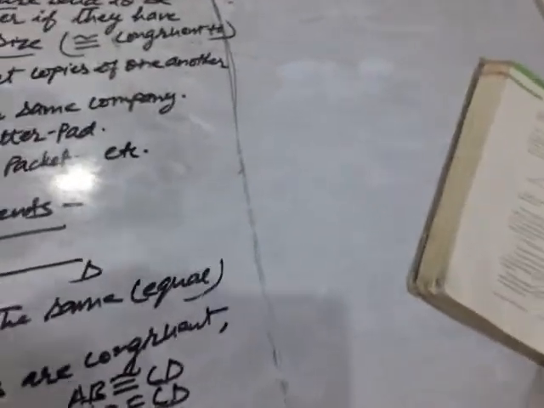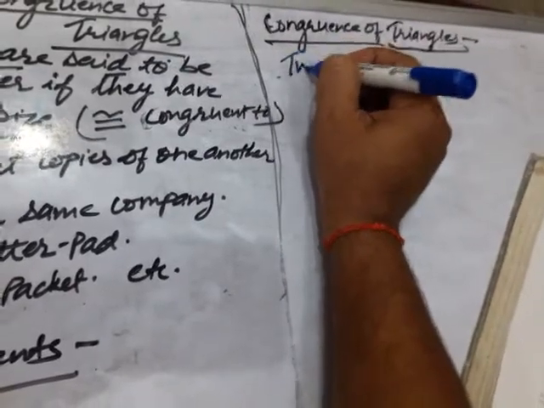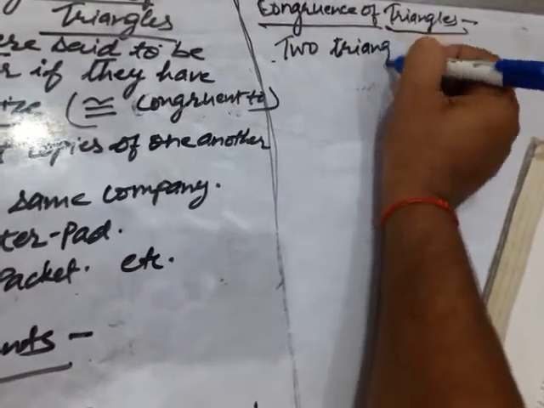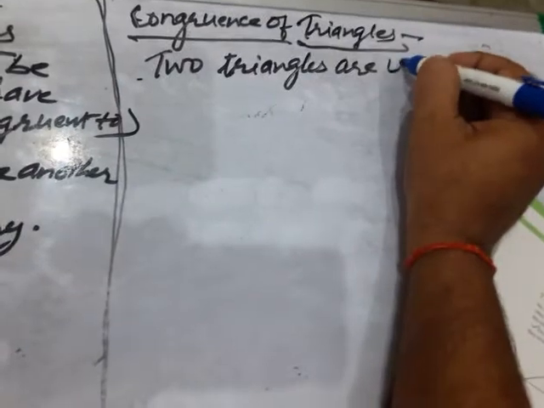See, it is just like that only. Two triangles are congruent.